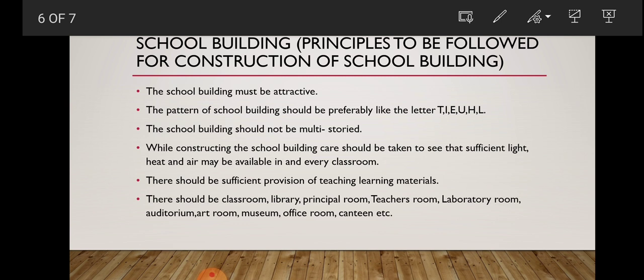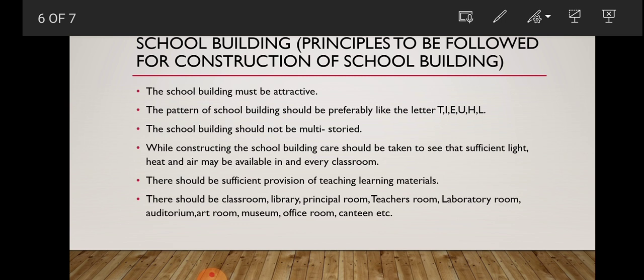That should be considered while constructing a school building. If the school building has to be constructed in more than one story, then the primary section should be accommodated in the ground floor. So it should be of great concern.